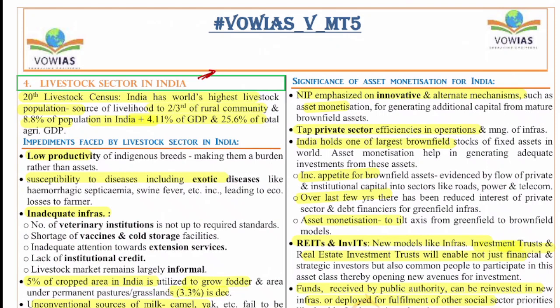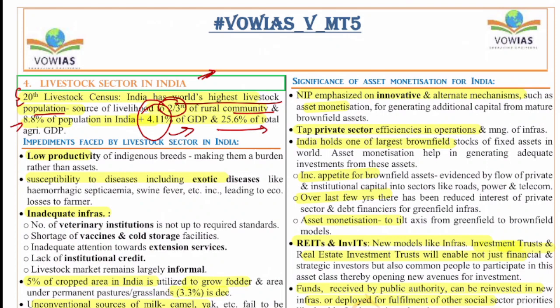India is actually blessed to have a very huge livestock population. According to the 20th livestock census, India has the world's highest livestock population, and it is the source of livelihood to 2/3 of the rural community, and 8.8% of the population of India is dependent on it. 4.11% is the contribution to GDP, and more than 25% to agriculture GDP. So that is the importance of livestock.